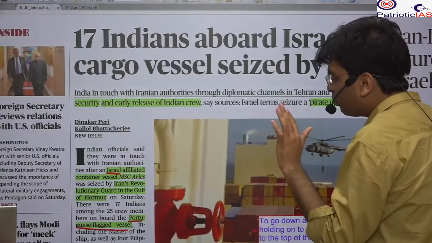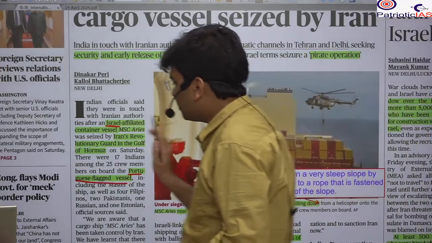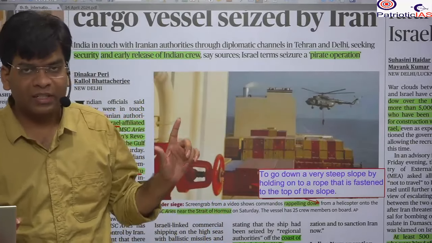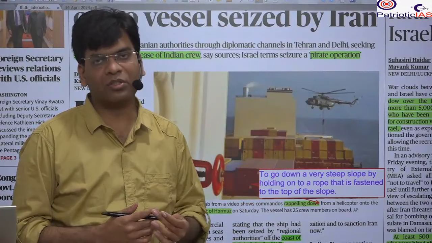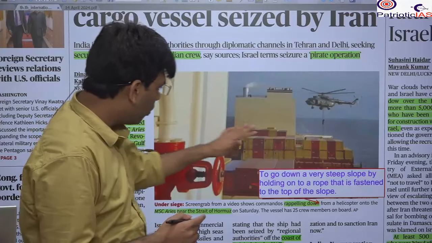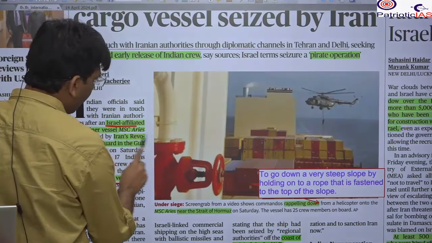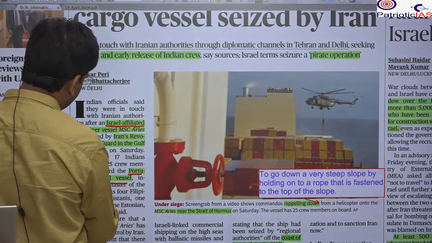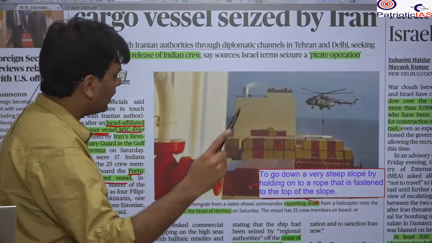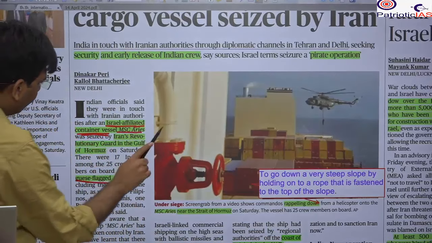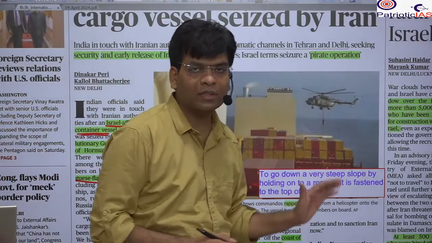If a vessel is Portuguese flagged, or flagged to any nation, it means this ship has been registered in that particular nation. The owner can belong to another nation. The person who owned this ship belongs to the United Kingdom, and most of the things affiliated with it are associated with Israel. It was coming from the UAE to India, and the name of this vessel is the MSC Aries. So you should know MSC Aries, the name of the vessel, is important.